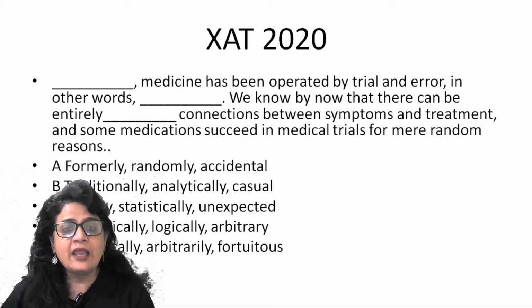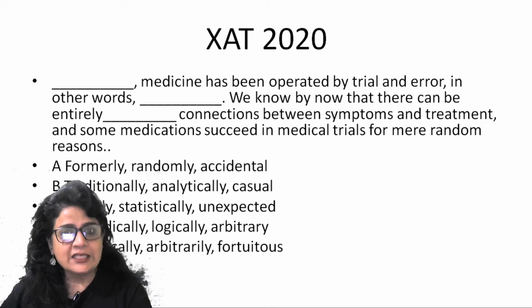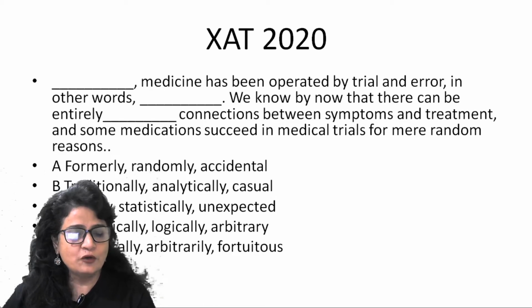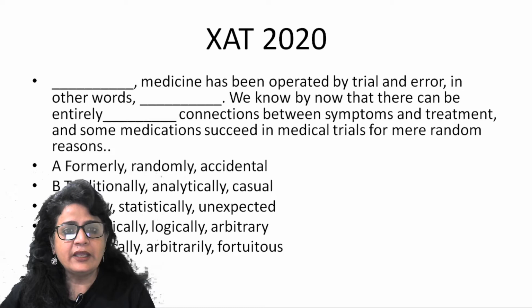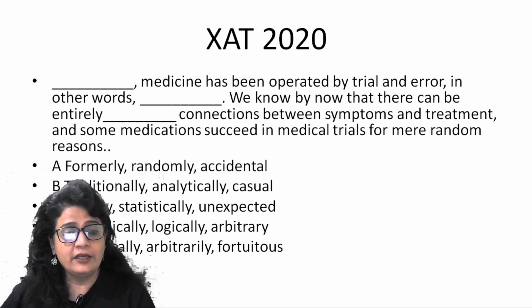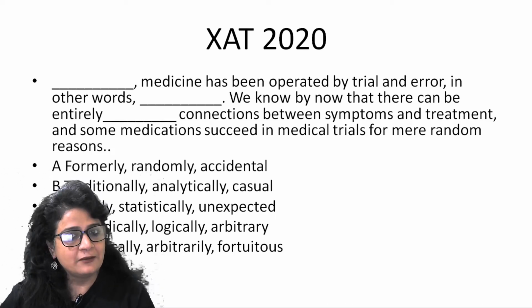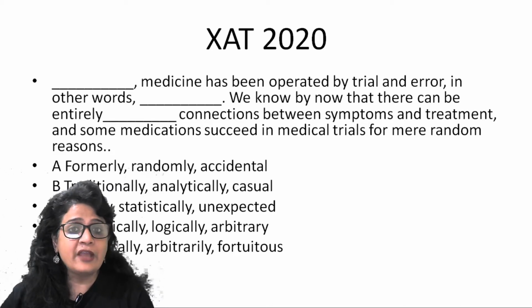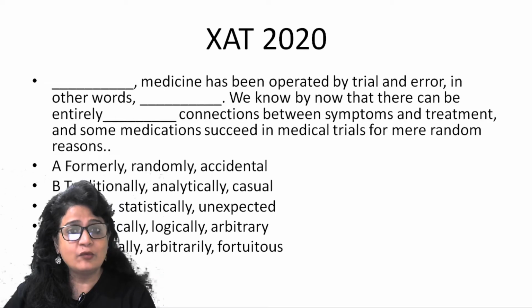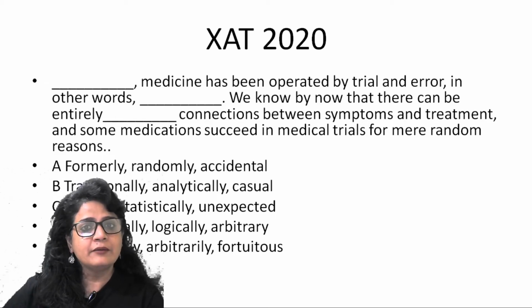Arbitrarily. So A and E should be considered now, because randomly is trial and error. Arbitrarily is also something which is unreasonable, not based on a reason. So that's our two options. Formerly, medicine has been operated by trial and error. In other words, randomly or arbitrarily. Historically or formerly. Now, if there had been formerly, that means the next sentence would say that now the method has changed. Let's read it.